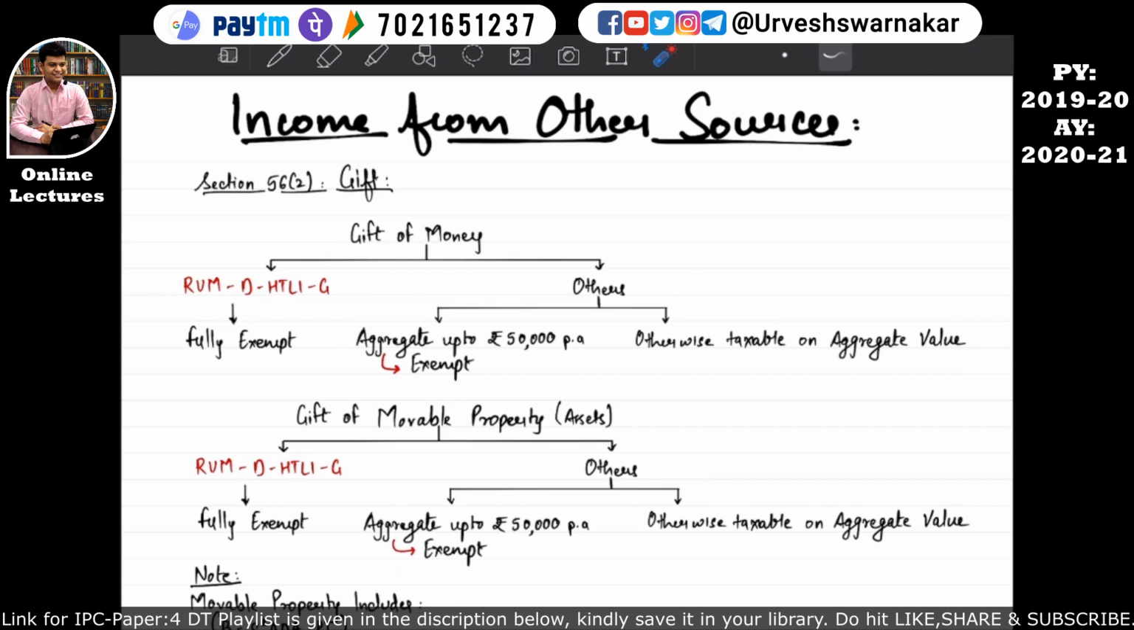Let's first understand the first kind of gift, that is gift of money. If an assessee receives a gift of money from these people, that is Ram D Hatley Ji, and in order to remember the list of people, there is an acronym, Ram D Hatley Ji. If you remember this acronym, you will automatically remember the list of the people from whom, if an assessee receives a gift of money, then whatever amount of gift of money that assessee has received will be fully exempt.